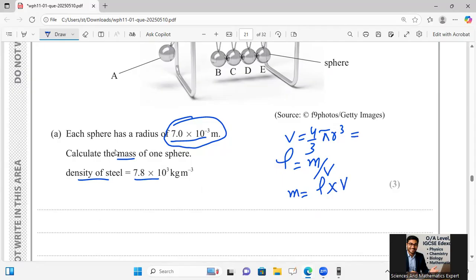For this volume, I will say 4 by 3 into pi into 7 multiply 10 raised to power minus 3, whole power 3. Let's calculate the volume first.